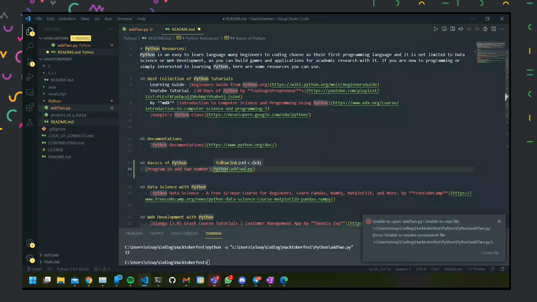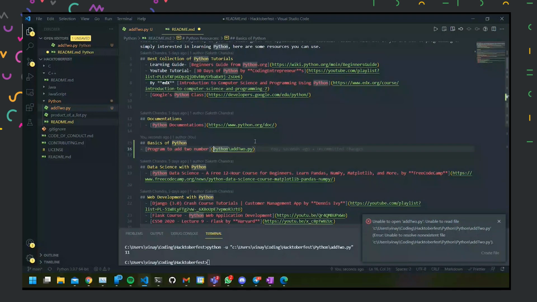And if you notice, everywhere else we have forward slashes, whereas here we have a backslash. Why is that happening? This is happening because Windows and Linux mention file paths differently, one using forward slash and the other using backslash. So here I'll just put it over here like this.